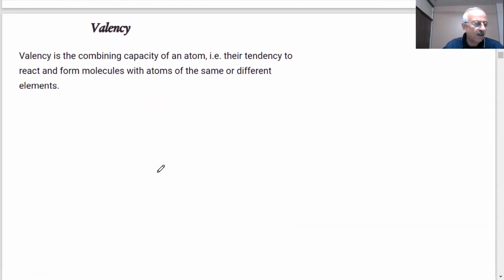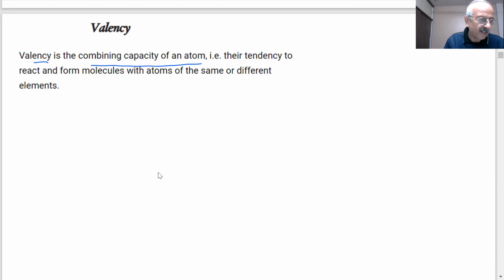Therefore, students, we now come to the idea of valency. What do you mean by valency? What you have studied in the earlier chapter also had something about valency, yes or no? Yes, sir. What was valency defined as? The combining capacity of an atom, the tendency to react and form molecules with atoms of the same or different elements.